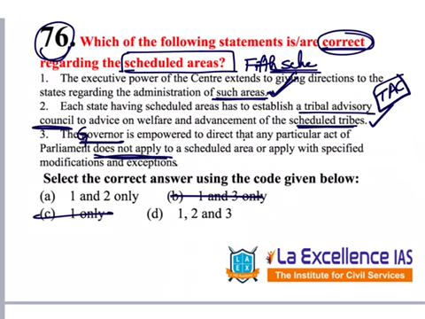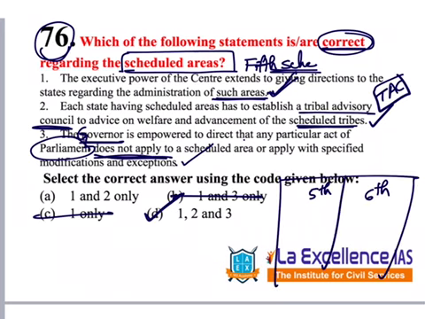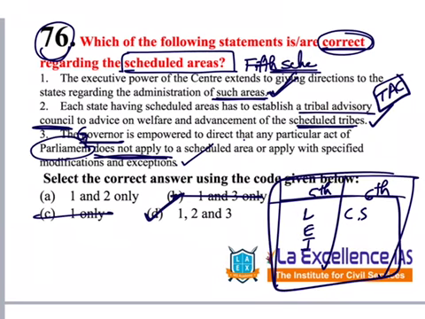In these scheduled areas, the governor has more powers to decide whether to apply the laws of Parliament or not. This also is correct. So the answer is D, 1, 2, 3. For scheduled areas mentioned under the 5th Schedule and 6th Schedule, we should have a table: how legislative powers flow between the center and states, how executive powers flow, how judicial powers flow. Likewise, we should have a table to answer these questions correctly.